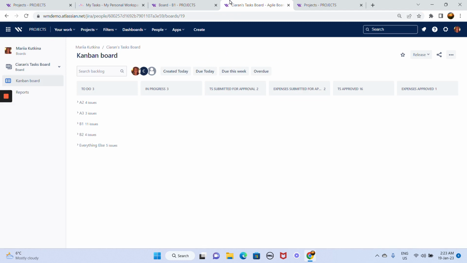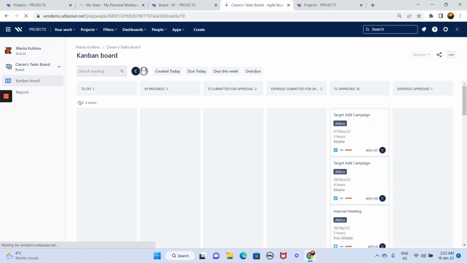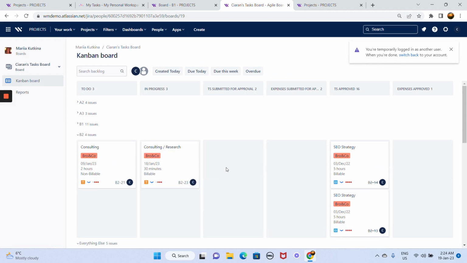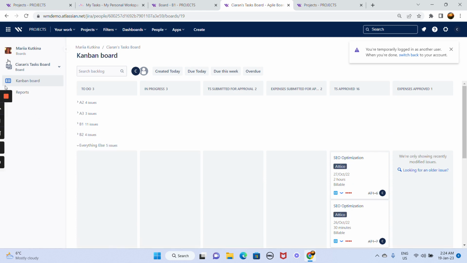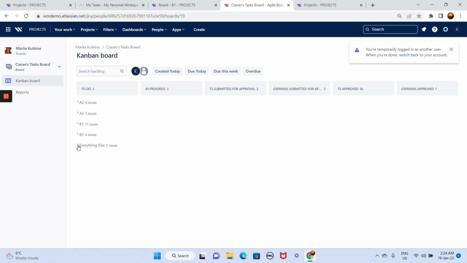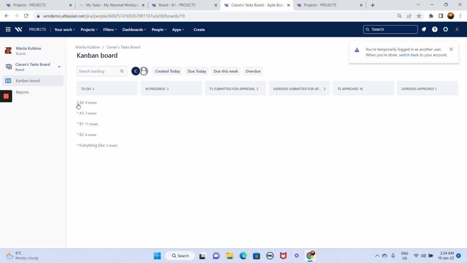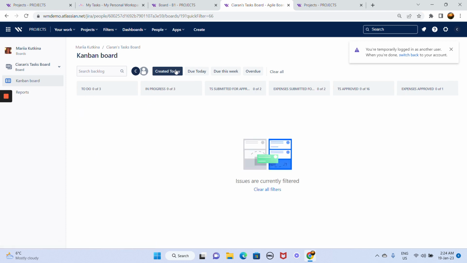Okay, this is a board where I have all my tasks as Kiran. That's a different kind of board. So far we've only been looking at the Jira Work Management boards, and this one is Jira Software. So I grouped all my pending and done tasks into swim lanes by project, and also I have some filters, like for example, due today, what is due this week.